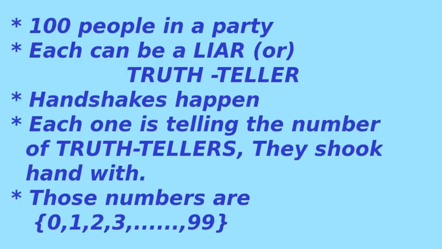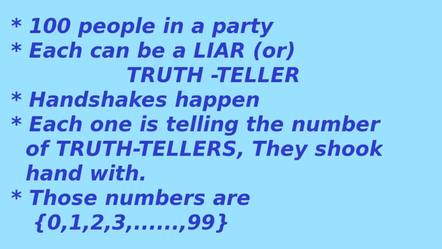Okay, coming to the problem, we have 100 people in a party and each can be a liar or truth teller. The thing is, liars always tell lies, truth tellers always tell the truth. That is, whatever a liar says must be lies and whatever a truth teller says must be true. Then in this party, some handshakes happen. Each person is shaking hands with some other people.